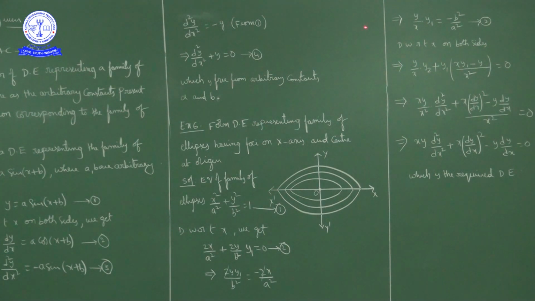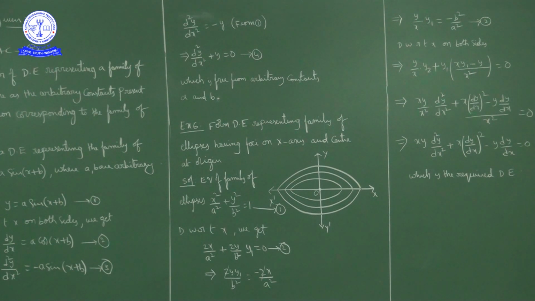On the left hand side we have UV form, a product of two functions. The derivative of a product of two functions is first function into derivative of second function plus second function into derivative of first function. Now the first function is y by x, and the second function I will consider as y1. First function, y by x, into the derivative of y1, which is y2, nothing but d square y by dx square, plus y1 as it is, into the derivative of y by x.